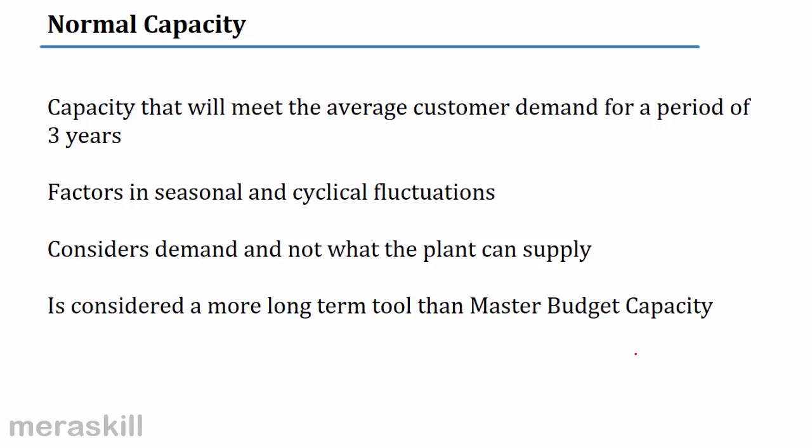The capacity that will meet the average customer demand for a period of 3 years is normal capacity. This factors in seasonal and cyclical fluctuations. Yes or no? It's possible for some things that in winter there is a greater sale, in summer there is less, certain months more, certain months less.